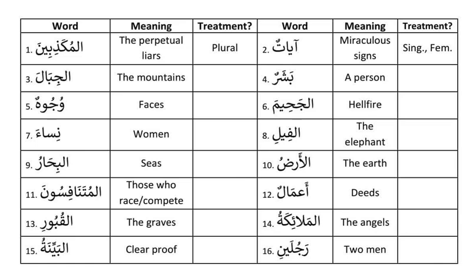Next one. Ayatun ends with an un sound and the meaning is plural, and it is non-human. It means miraculous signs, so it is singular feminine. Simple logic. Understand this: if it ends with an un or in sound, the meaning is plural, and it is non-human, then close your eyes and say it is singular feminine. It is singular and it's feminine.